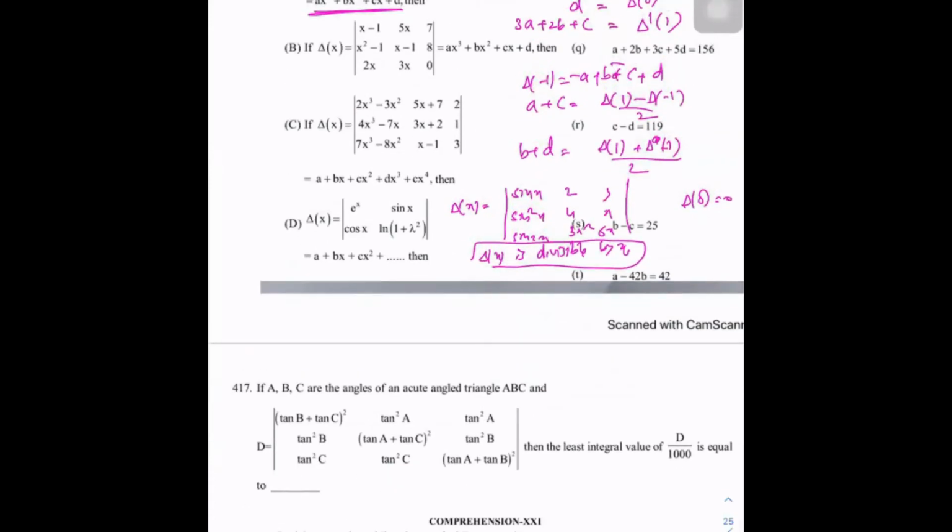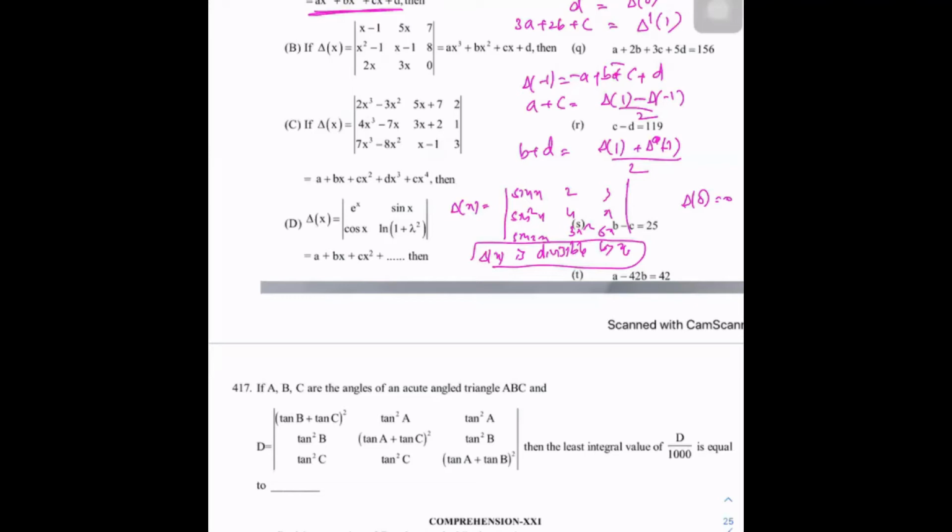Next, series 417 question, how to solve this? Just note down this problem. It takes time, so try this question. In the next class I will discuss this.